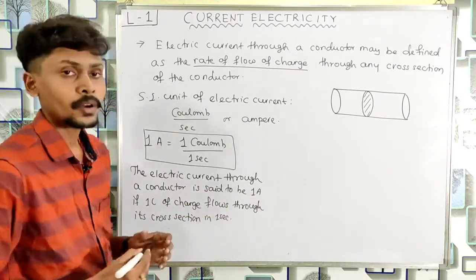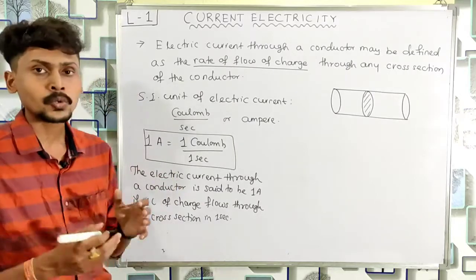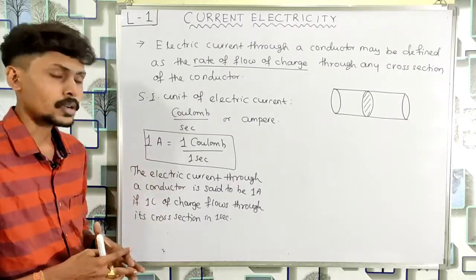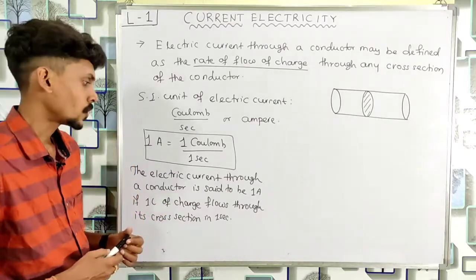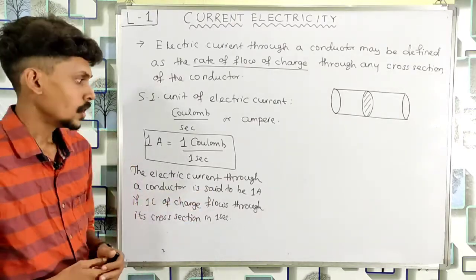It means if 1 coulomb of charge flows through a cross section of the conductor in 1 second, then the electric current through it is said to be 1 ampere.